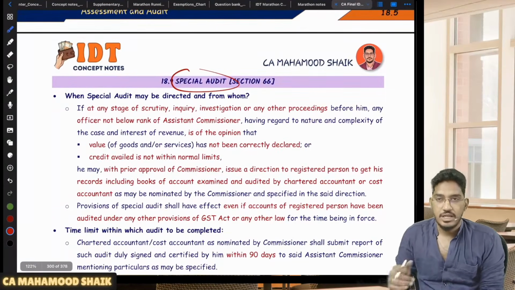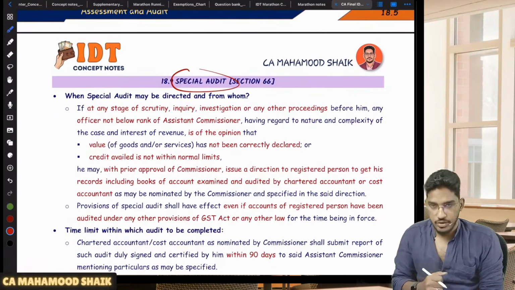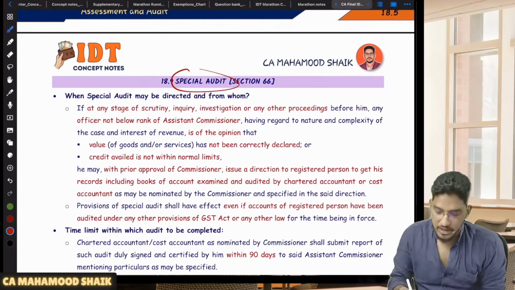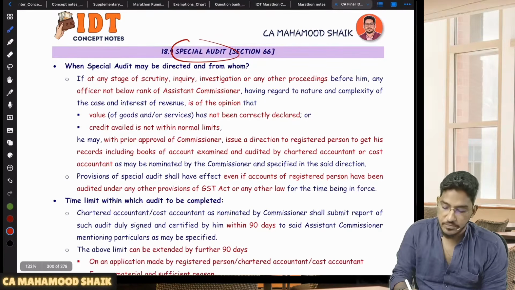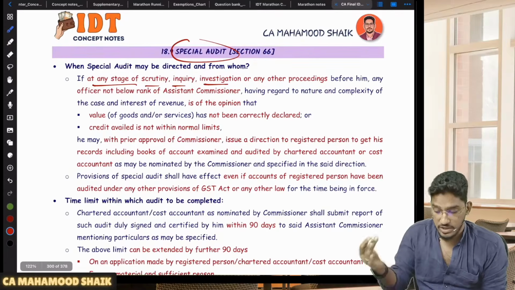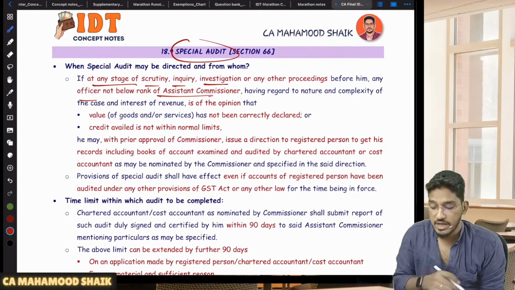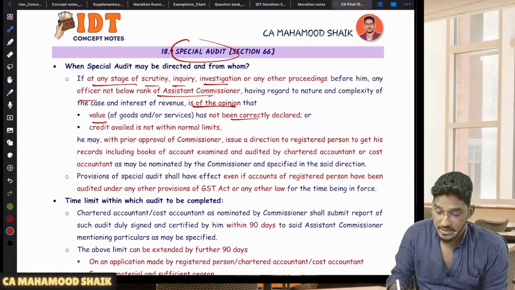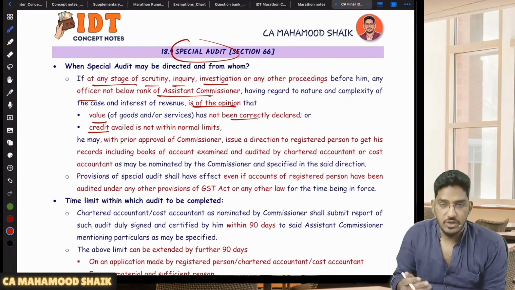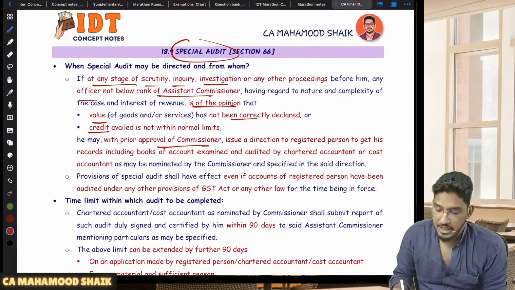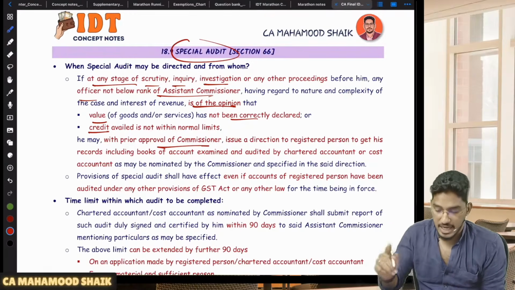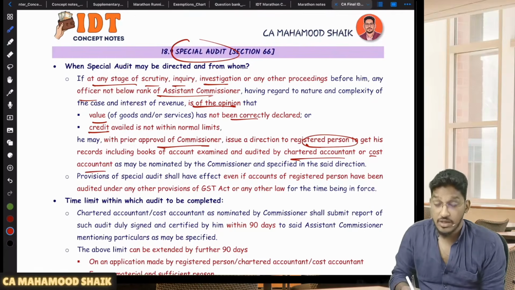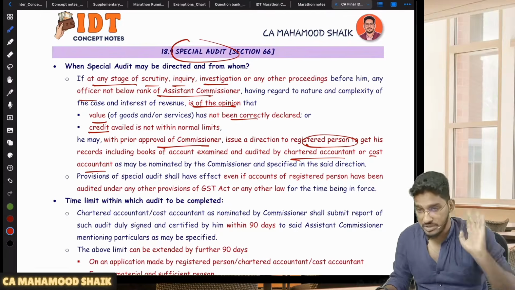Then, sir, what is special audit? Special audit means, as I have told, in case the department is unable to do the audit, then they will appoint chartered accountants or cost accountants to do the audit on their behalf. Then it will be called special audit. At any stage of scrutiny, inquiry, investigation, or any other proceeding before him, an officer not below the rank of assistant commissioner, if he is of the opinion that value has not been correctly declared or credit is not availed within the normal limits, with the prior approval of the commissioner, he can issue a direction to that registered person to get his accounts audited by a chartered accountant or cost accountant nominated by the commissioner.